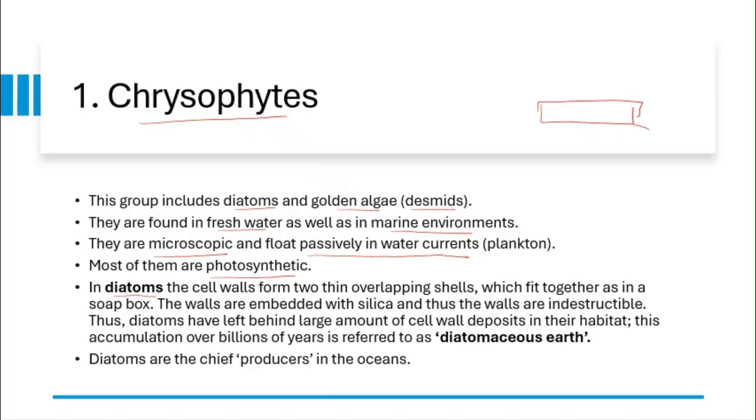This cell wall is embedded with silica and thus the walls are indestructible, means they don't decompose. Thus, diatoms have left behind a large amount of cell wall deposits in their habitat. This accumulation over millions or billions of years is referred to as diatomaceous earth. For example, this is a sea in the deep. They have deposits of diatoms. This is called diatomaceous earth. Diatoms are chief producers in the ocean. So this is about chrysophytes.